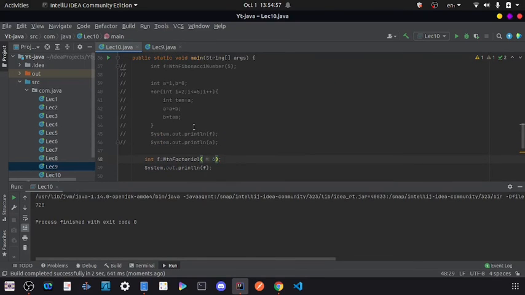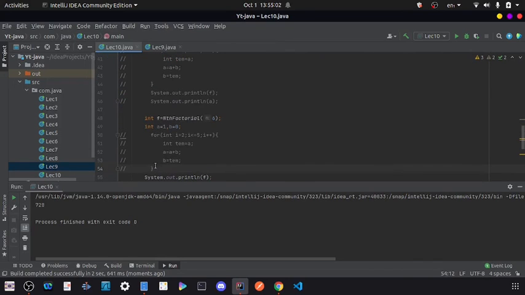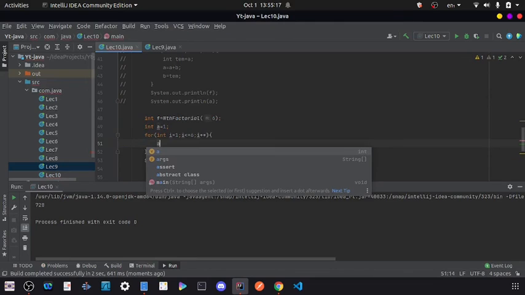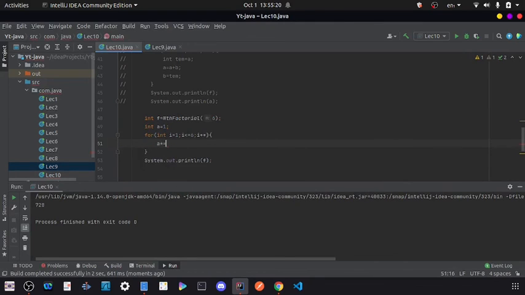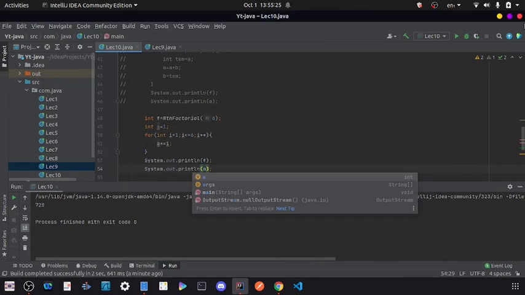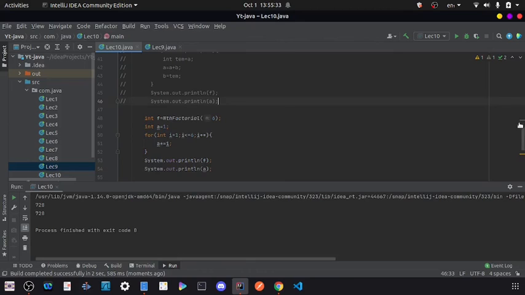Let's write the iterative code very fast, because I think the video is about 1 hour now. So here we have to find the factorial of 1. We know the factorial of 1 is 1. We are going to go till n. Like here we have 6, so we are going to loop till 6, and factorial equals factorial multiplied by i. That's it. Comment out and let's call it. You can see that both the iterative and the recursive parts are working fine.